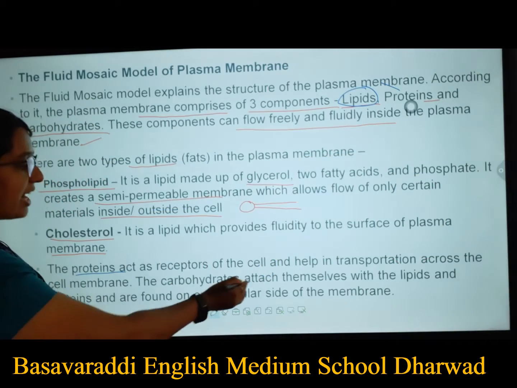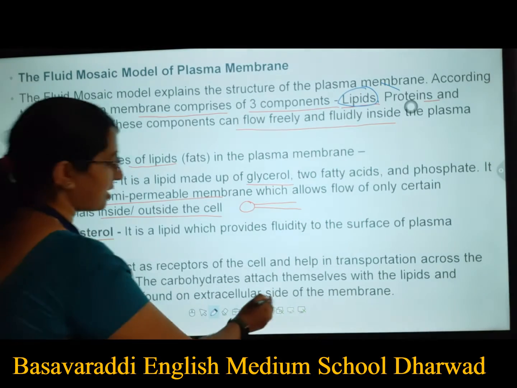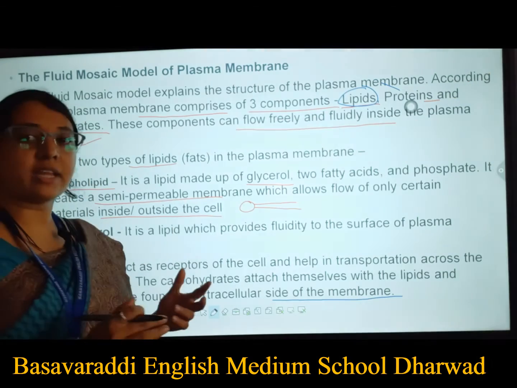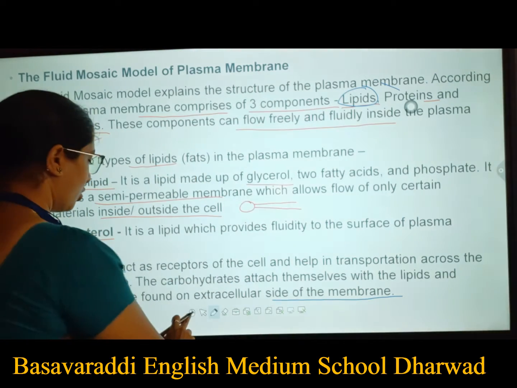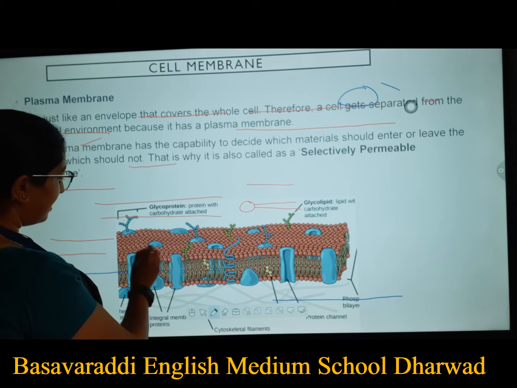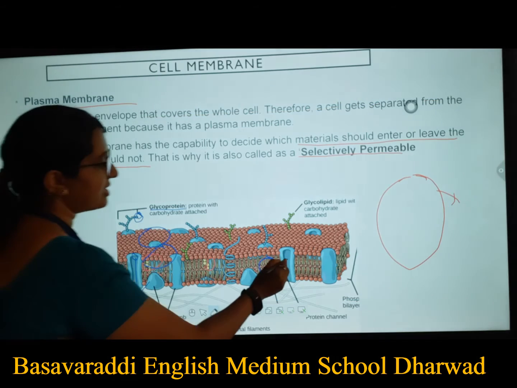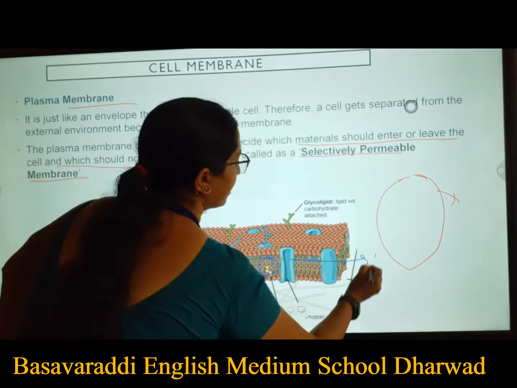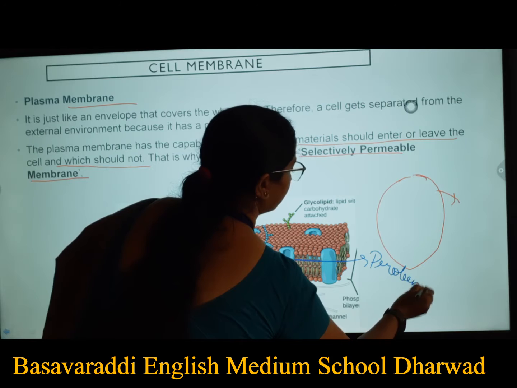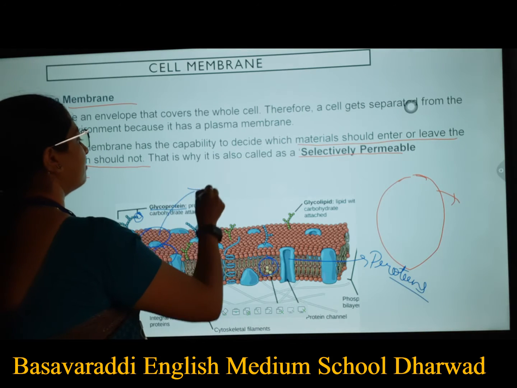The carbohydrates attach themselves with the lipids and proteins and are found on the extracellular side of the membrane. You are able to see these are all lipids, and these are your proteins here.